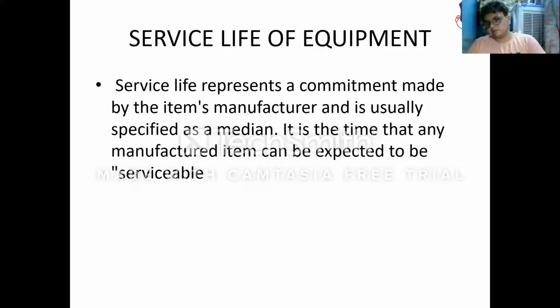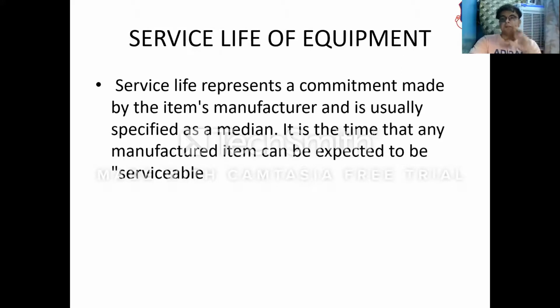Service life of the equipment. Service life represents a commitment made by the item's manufacturer and is usually specified as a median. We have discussed in the introduction also that service life is the life during which equipment will work properly without any kind of damage and smoothly. So that will be specified by the manufacturer.